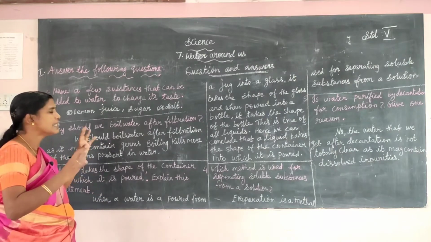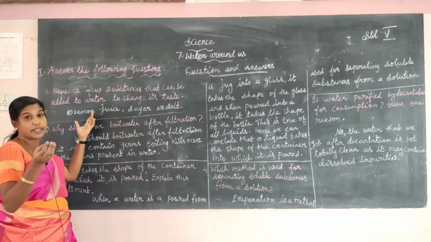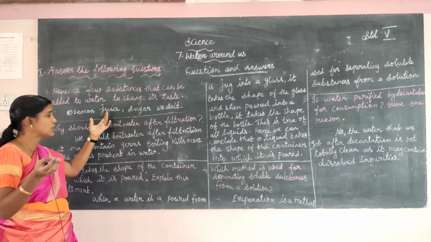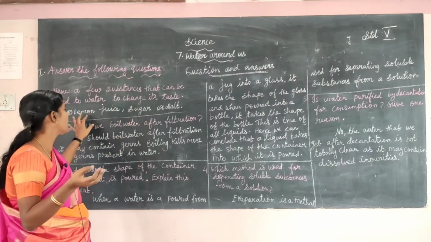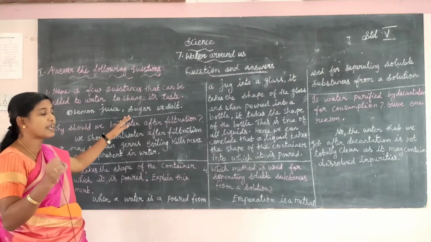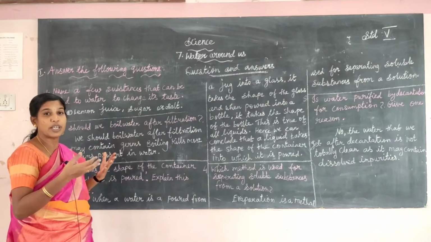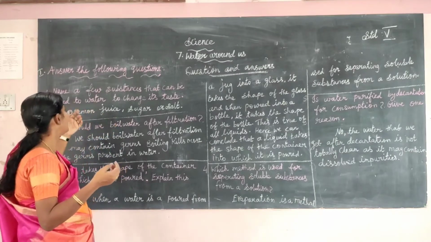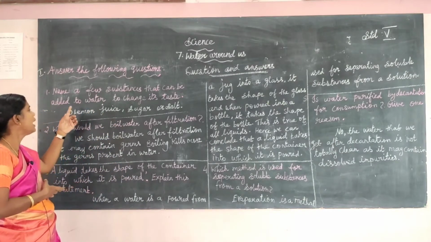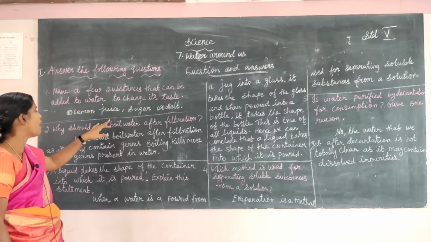Either add lemon juice, sugar, or salt, and the taste changes. Name a few substances that can be added to water to change its taste. Lemon juice, sugar or salt.